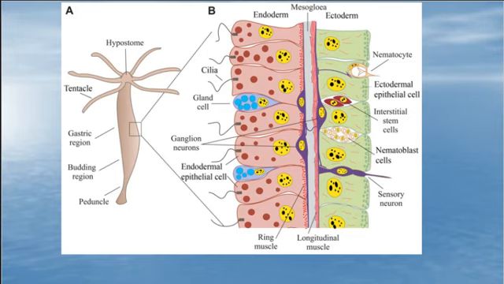hydra. We'll be looking at that, and you can see its tentacles are on the top, so it's sort of in the polyp form. And they can bud off at the bottom right here. Gastric region would be where their stomach is. And if we look at the cells inside, look how similar that is to the sponge with the little interesting flagellum right there, which does pull water through. Okay, and then we have our mesoglea inside, and then our ectoderm, the inside of the cells right there.